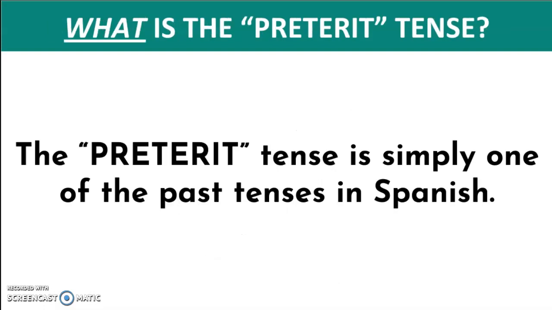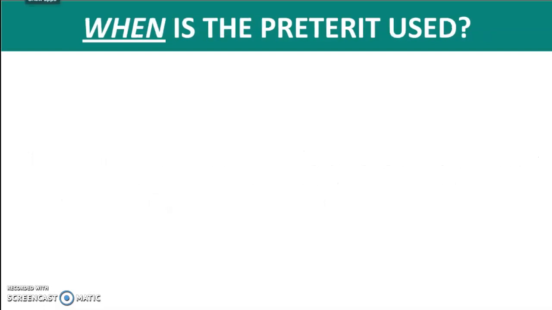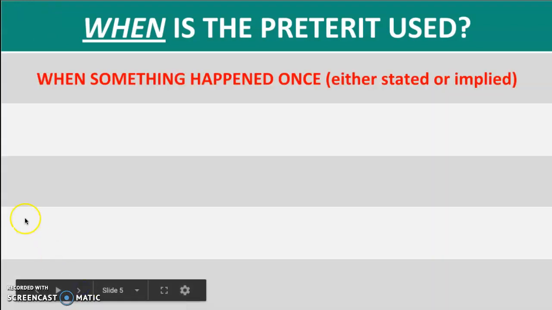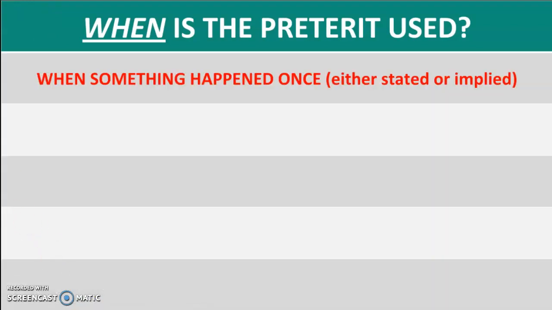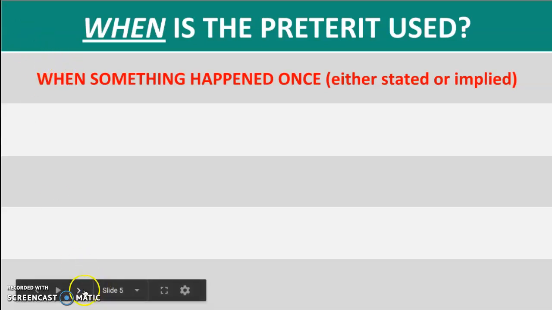What is the preterite tense? The preterite tense is simply one of the past tenses in Spanish. There are several uses for the preterite tense in Spanish. One way to use the preterite tense is when something happened once, either stated or implied, something that happened and finished. For example,